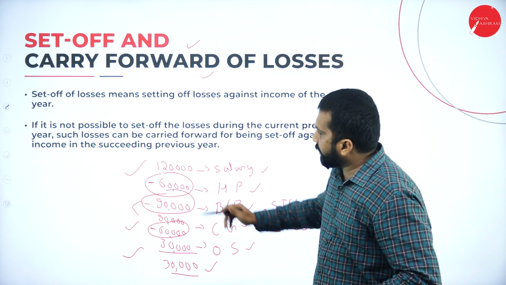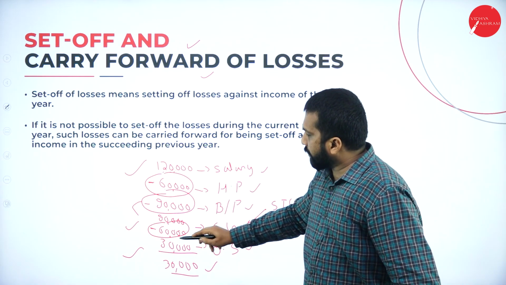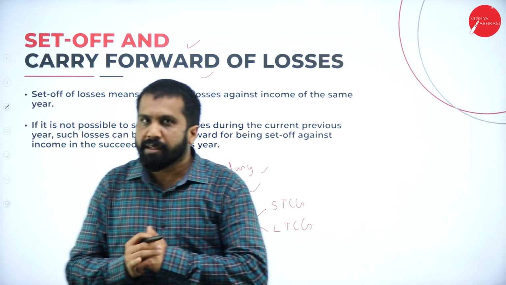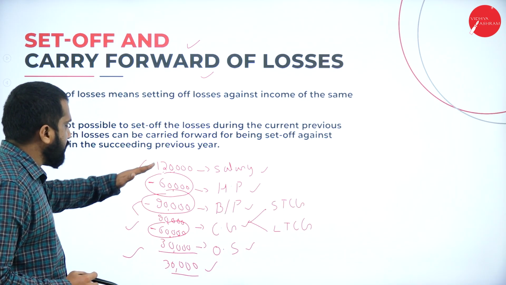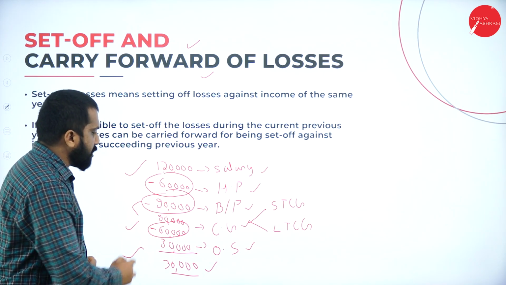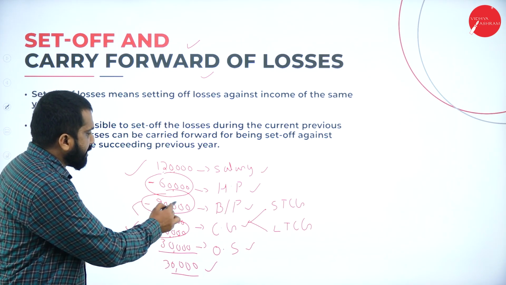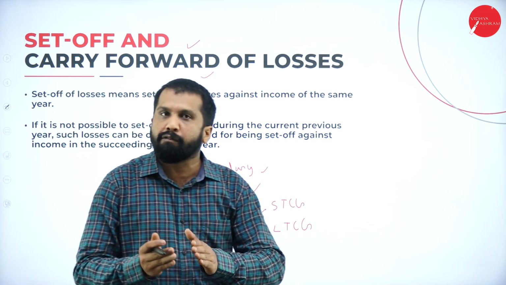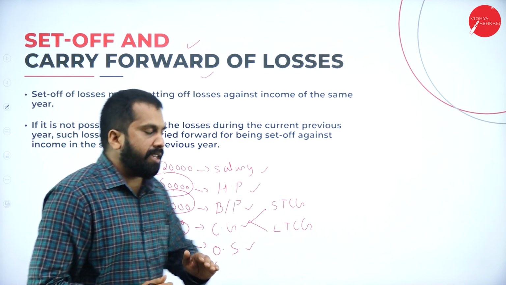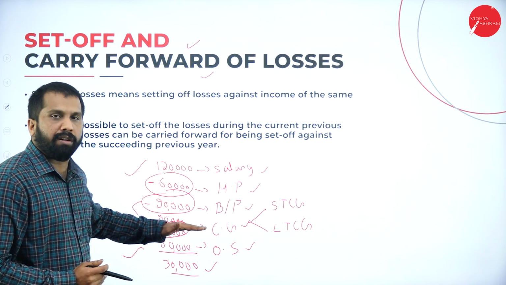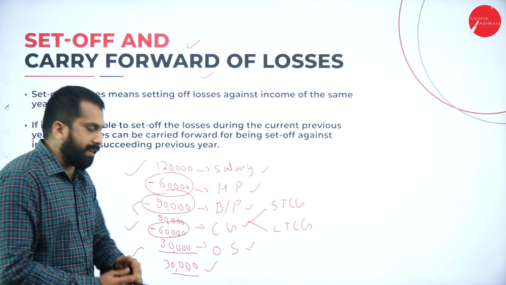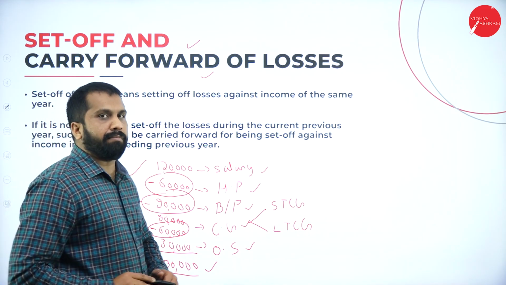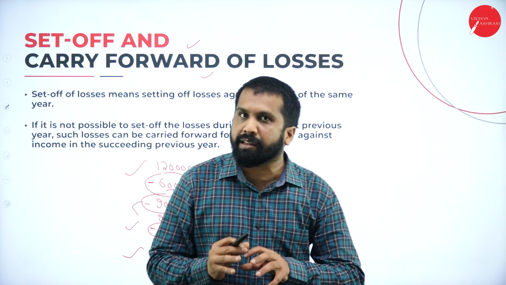You cannot, like, salary you got profit, capital gain you got loss. You cannot adjust like that. Salary you have profit, and income from other source you have profit. Here business or profession there is a loss. I cannot set off. Set off means adjusting. Here I got profit, here I got loss. I'll go for net, on 30,000 I pay tax. That is wrong. In income tax we have certain rules and regulations.